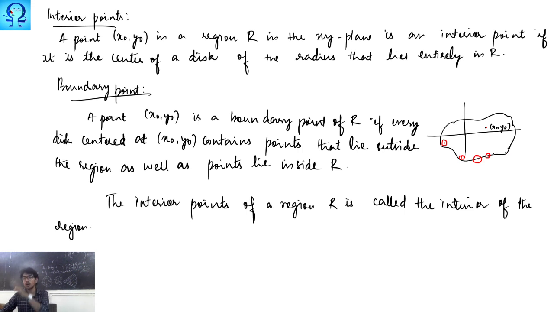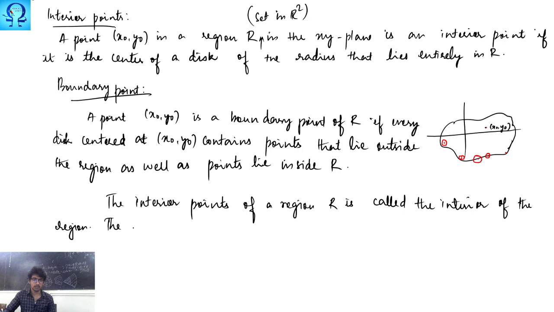You collect all those points and put them in another set, and that set we call the interior of the region. Here this region is basically a set, a set in a two-dimensional setup.